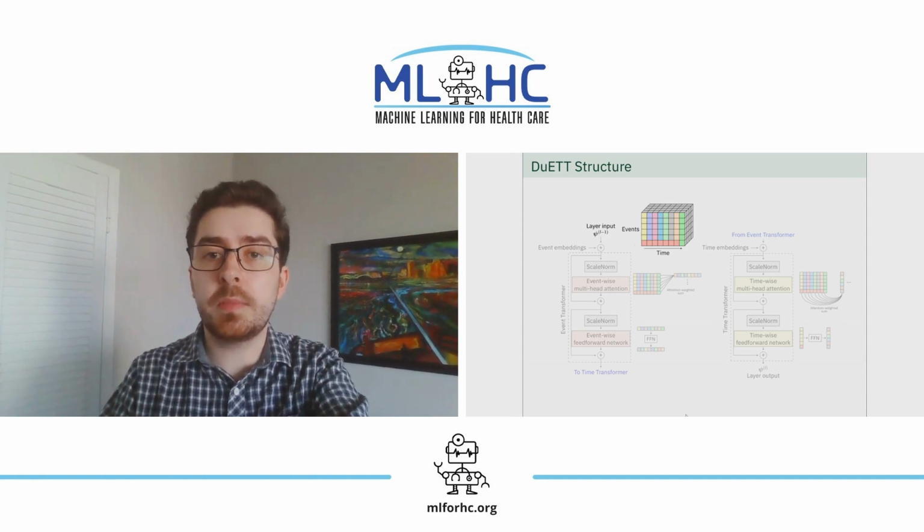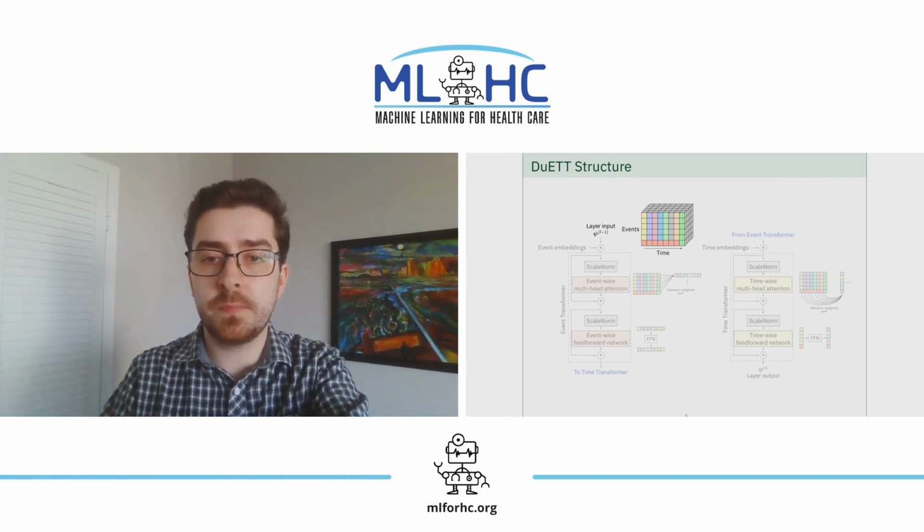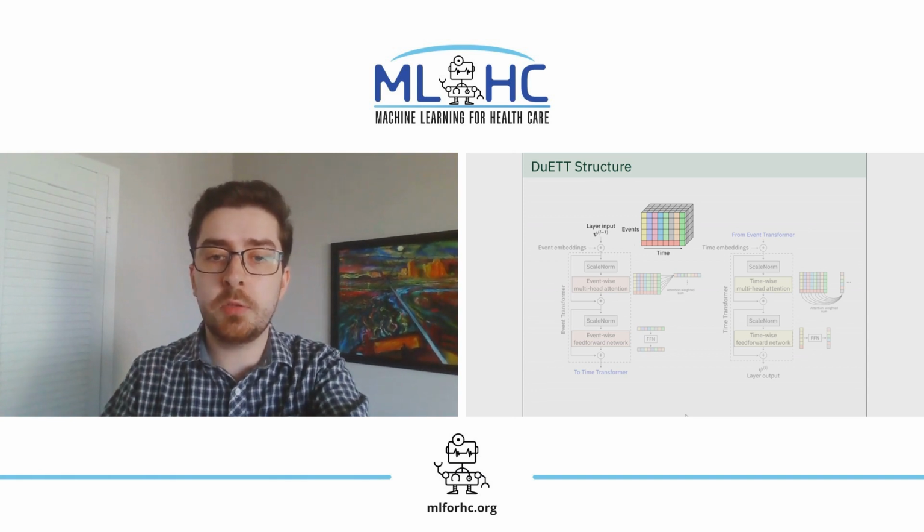We first transform inputs into a 3D tensor with time, event type, and embedding dimensions. Our input contains event values as well as the number of measurements within a time period to capture clinical information in the data sparsity structure. Each DuETT layer takes in an input of this shape and produces an output with the same shape.